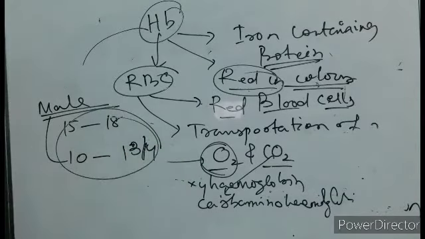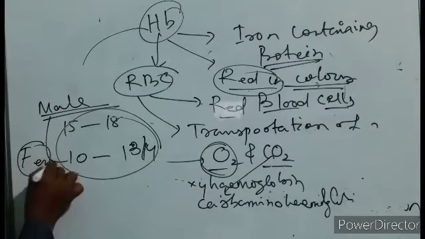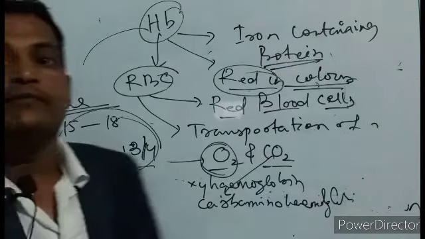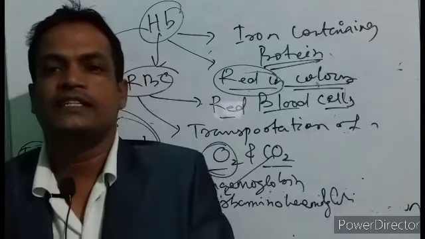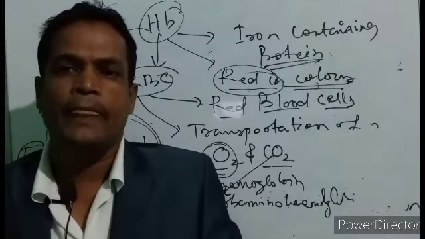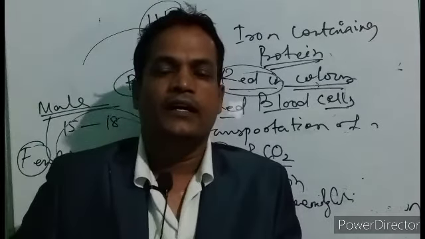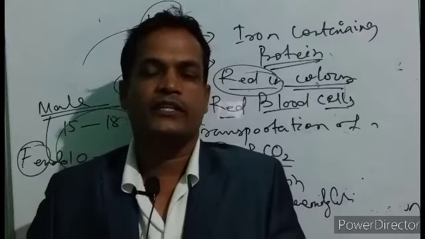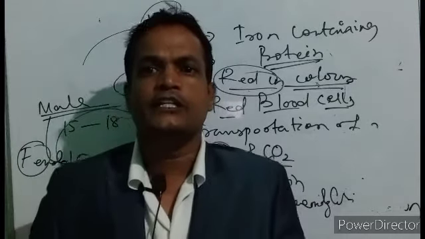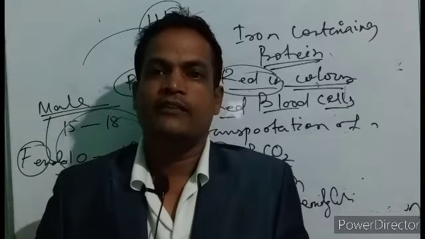If hemoglobin remains in this range, it is considered normal. If it falls below this level, there is a lack of hemoglobin, or anemia. So the doctor prescribes iron tablets, the red tablets, in order to increase the level of hemoglobin so that we can maintain our normal blood.